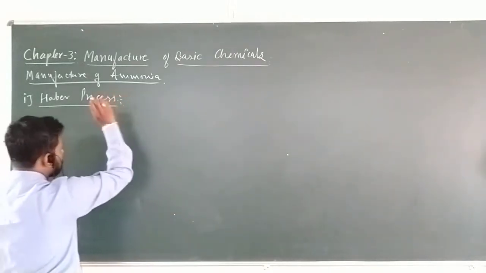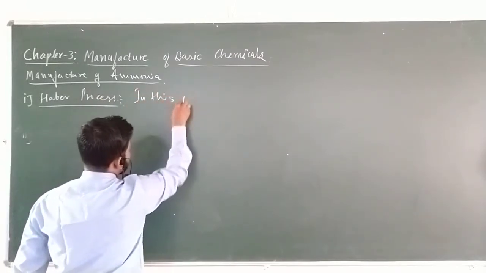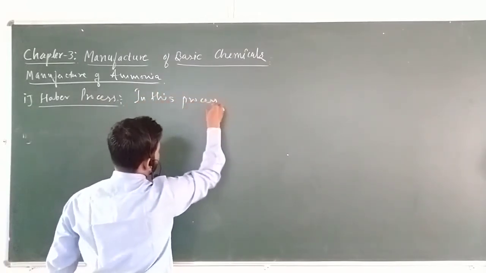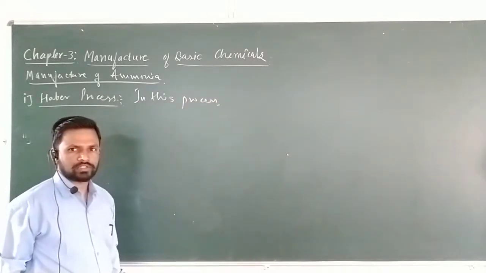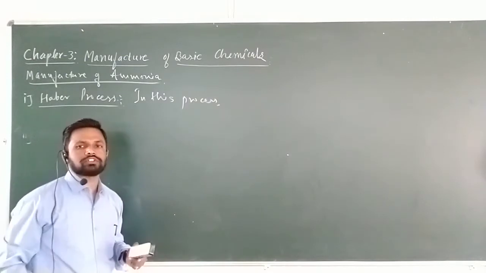In the Haber process, raw materials are very important, the occurrence of the raw materials nitrogen and hydrogen.